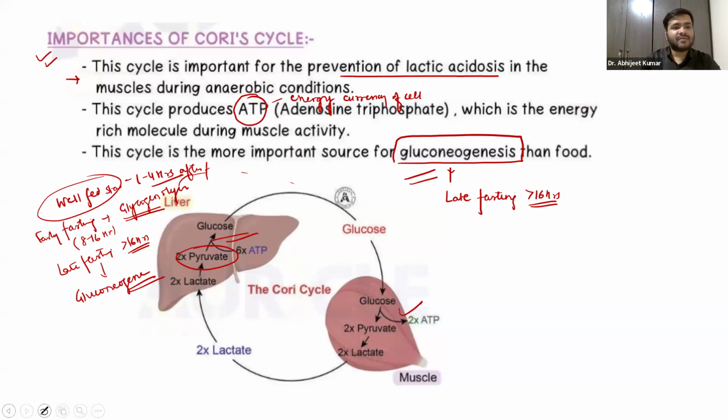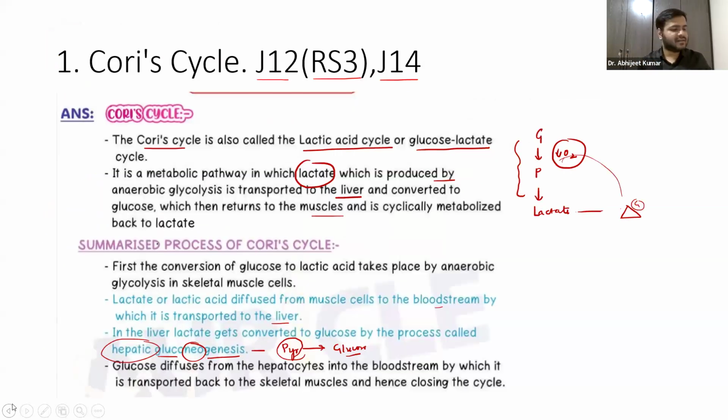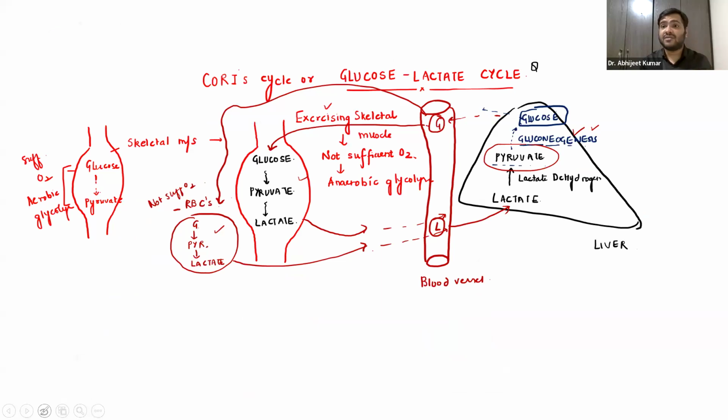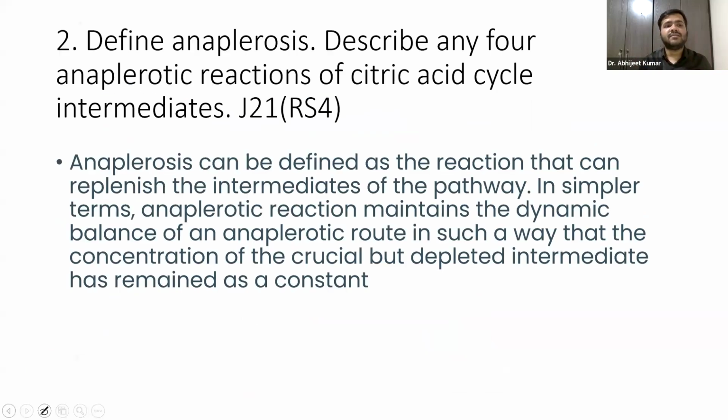Now, guys, this was our first question, which we have already discussed, about the Cori cycle. You have to write this down, first drawing this flowchart, which I have also drawn for you, almost the same. Then write the definition, the process, and the significance. That is how it has to be mentioned, in points, guys. Now, coming to the next question.